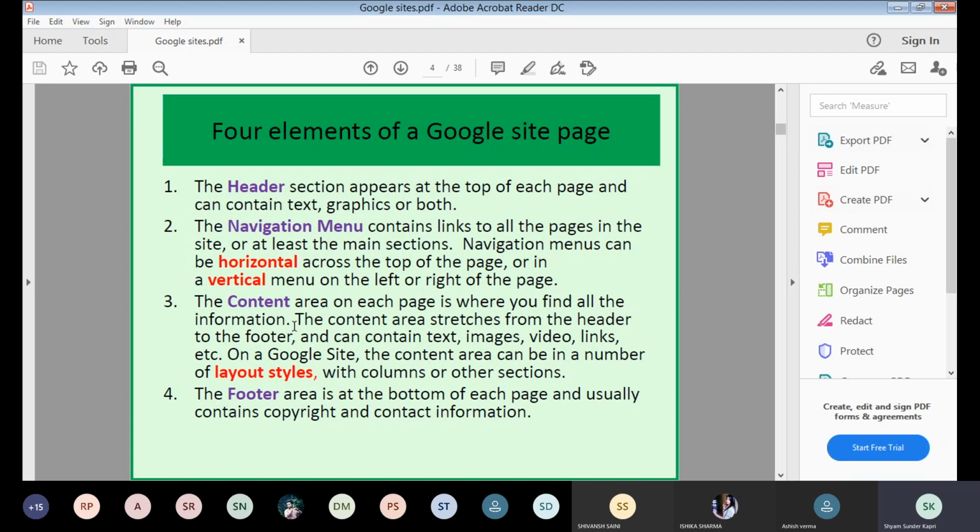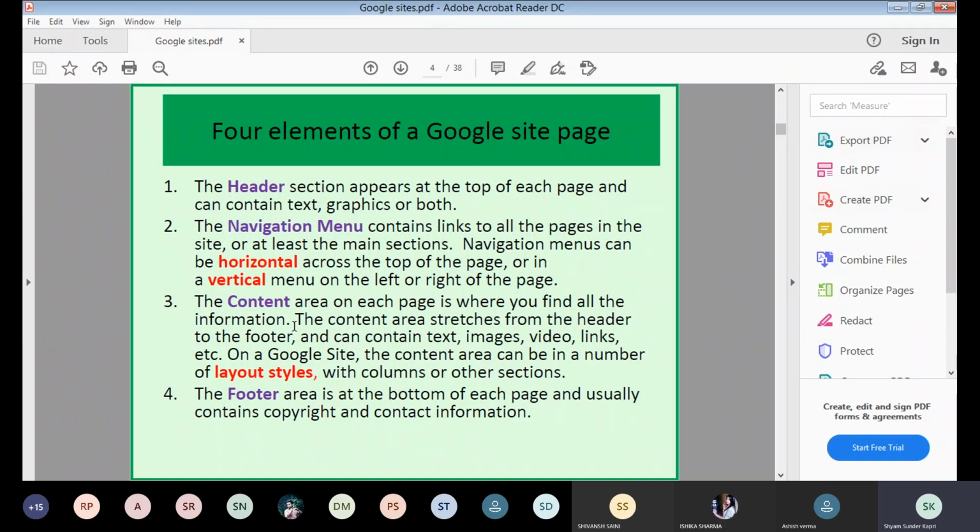The footer area is at the bottom of each page and usually contains copyright and contact information. What we also display are links in the footer area of a website: main website links, main pages links, or category links or section links. Whenever we talk about developing a website, we also have main, category, pages links on the footer, copyright links, any message you want to give all the time to your visitors, that can be on the footer.